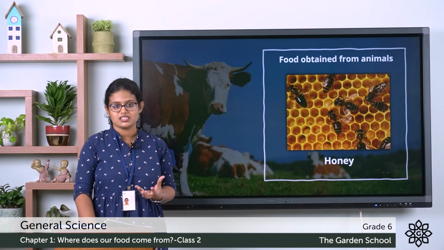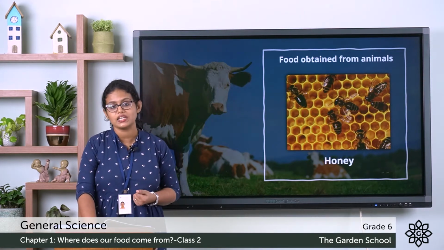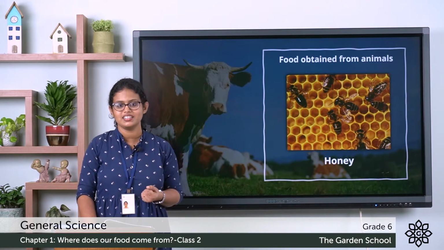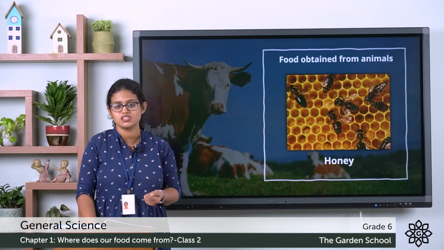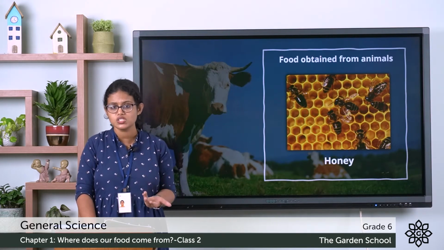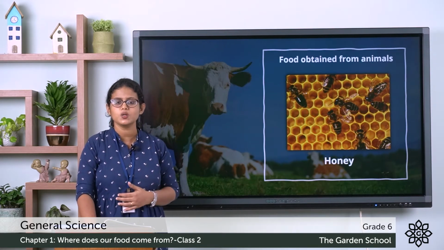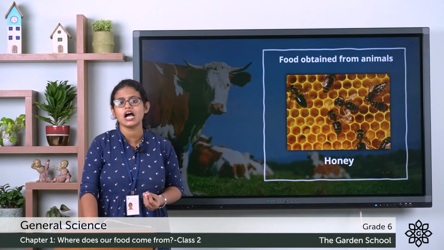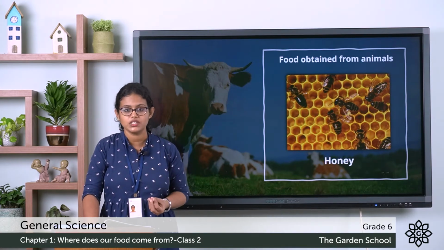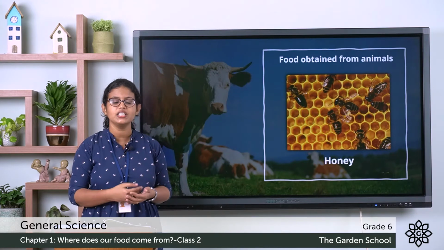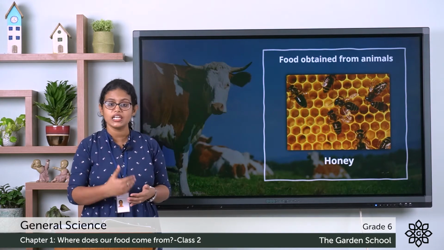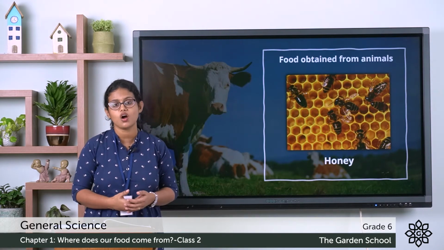Coming to the next food that we obtain from animals, honey. Do you all like honey? It has many medicinal values. It has many useful minerals. So, where do we get this honey from? The honey bee makes honey from the nectar of flowers.